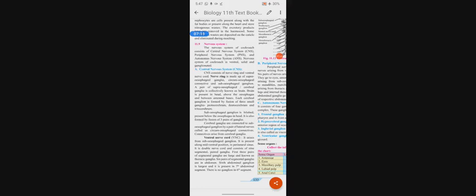Sixth abdominal ganglion is the largest and it is present in the 7th abdominal segment. So it is very important. The 7th abdominal segment has the 6th abdominal ganglion, so there is no ganglion in the 6th segment.